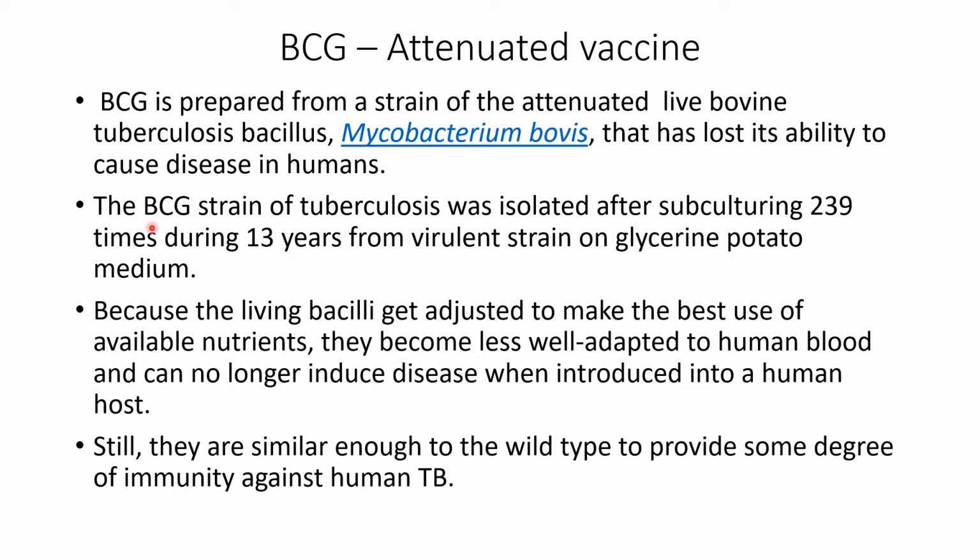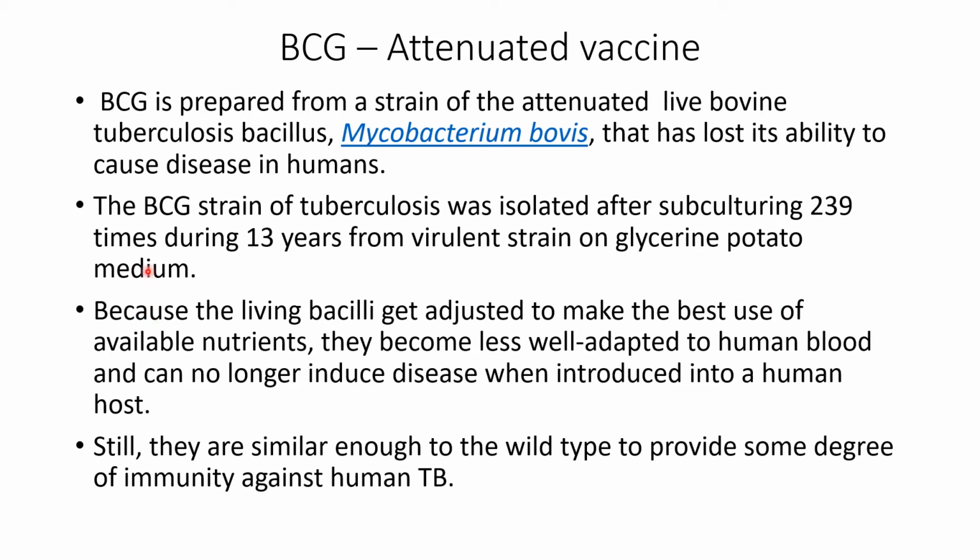This strain has been grown in artificial culture media for many years by continuous subculturing, to be very specific, for 13 years, by subculturing it almost about 239 times, so that the virulent Mycobacterium bovis has become avirulent, and specifically it has been grown in glycerin potato medium.